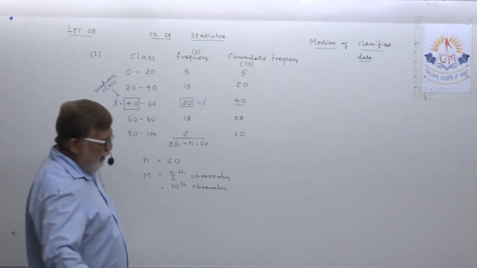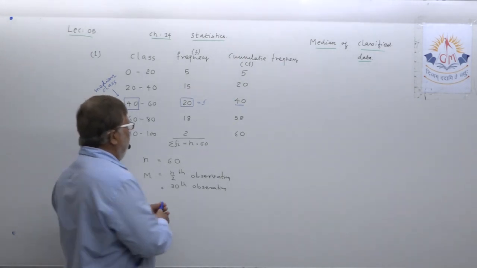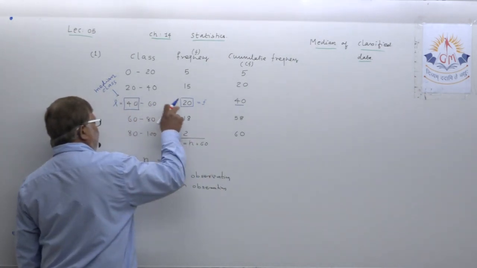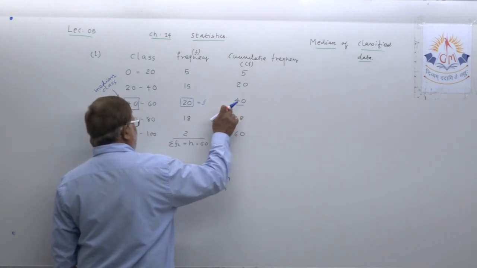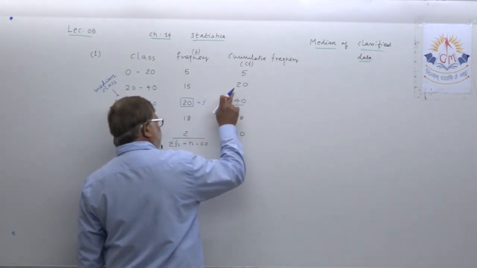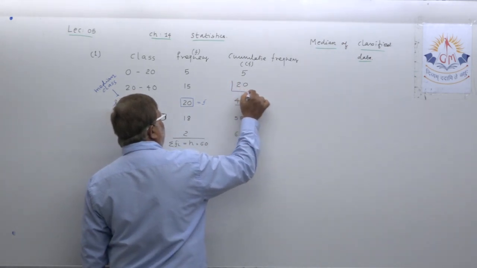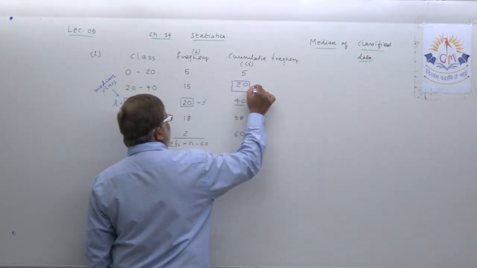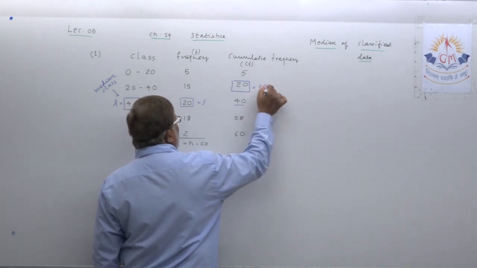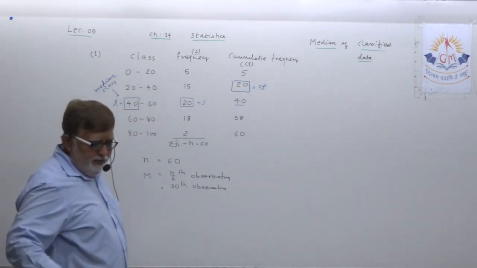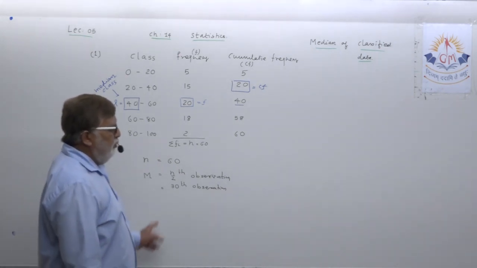And now one more thing, dear student: while you were marking the median class and frequency, for CF you have to take not this frequency, but the one preceding this. So this is the marking for CF. First try to understand these three markings, which are very important.